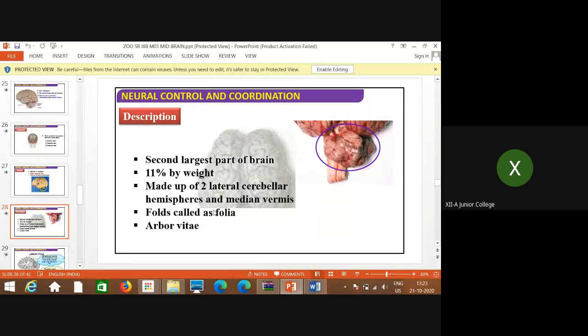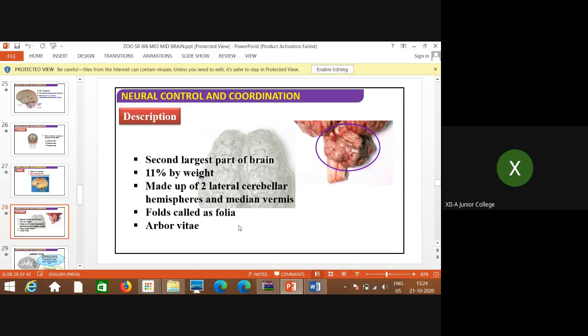So the description you can remember as second largest part of the brain, which occupies 11% of the total brain by weight. It's made up of two lateral cerebellar hemispheres and the median vermis. Median is the middle one. And these folds are called folia. And it shows the presence of arbor vitae. What is that arbor vitae? I will show you in the next diagram.